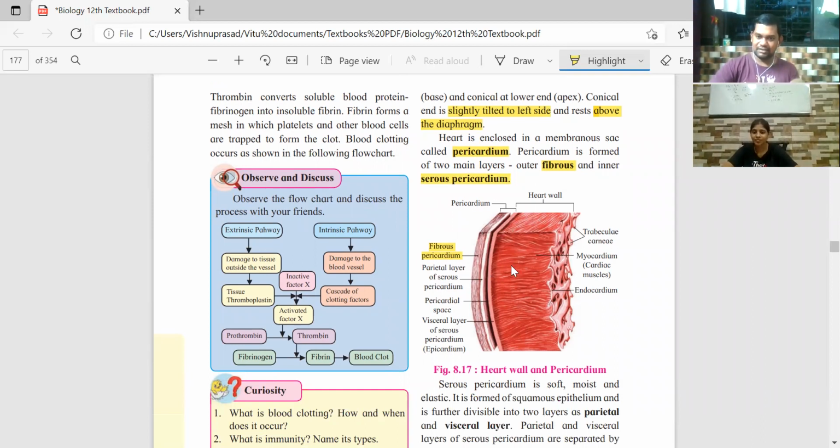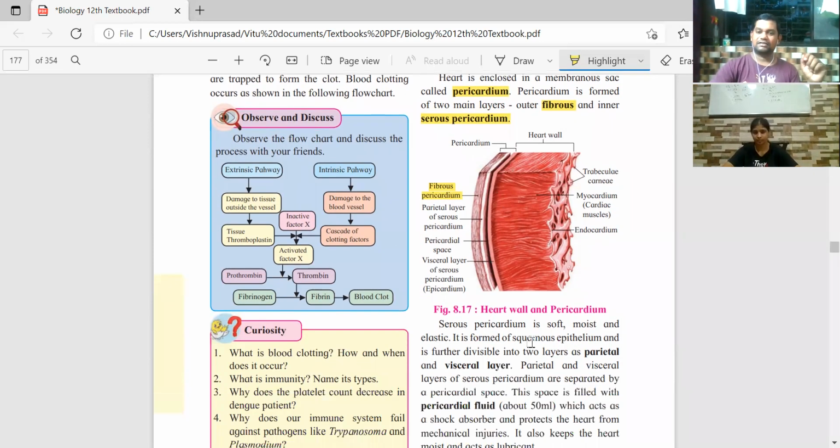And the serous layer is comparatively a thinner, softer layer, and that consists of squamous epithelium. And the serous layer has two layers. The outer part is called the fibrous pericardium, the inner part is called the serous pericardium, and the serous pericardium has two layers, called parietal and visceral. Parietal and visceral.